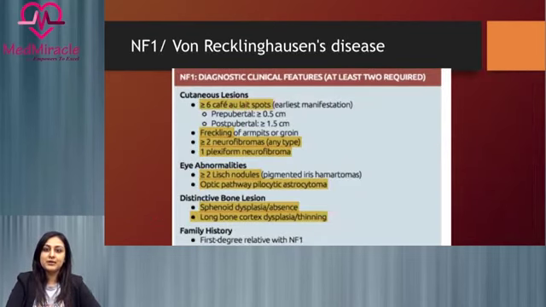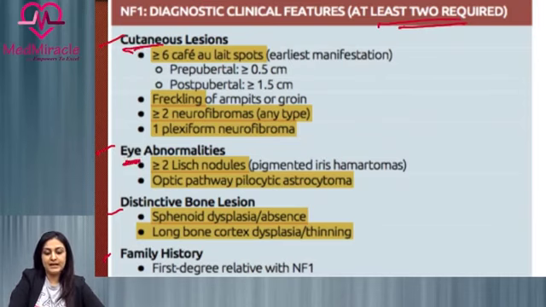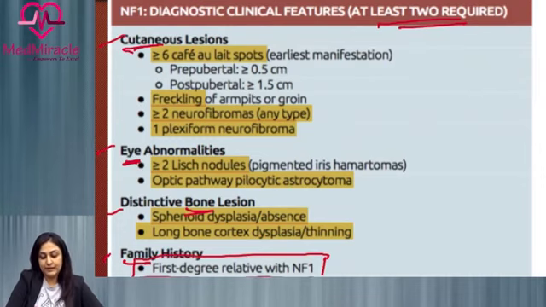So coming on to the diagnostic criteria of NF1. So there are these variable features. To label a patient as NF1, we need at least 2 of these features. So we divide these conditions into cutaneous lesions, eye abnormalities, bony lesions, and family history. So first of all, if there is a positive first degree relative with NF1, we already have one condition satisfied. Then we need only one of the manifestations of NF1 in a particular patient. So that is one, which is the family history.